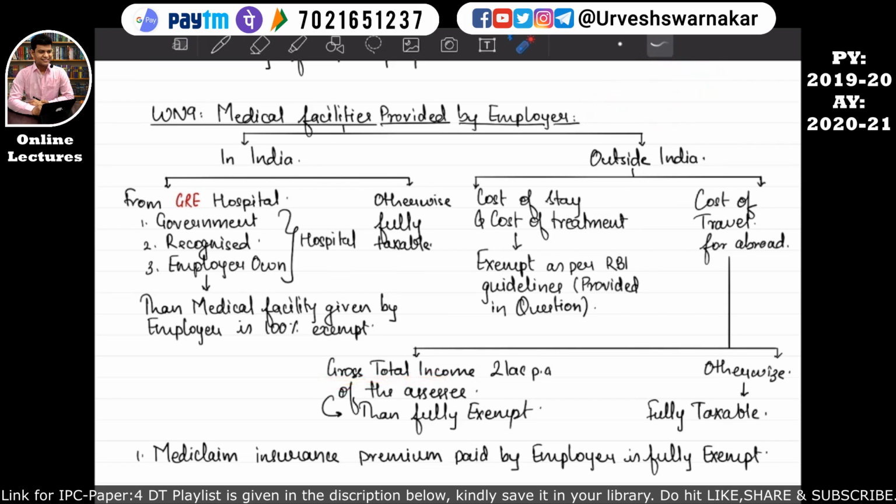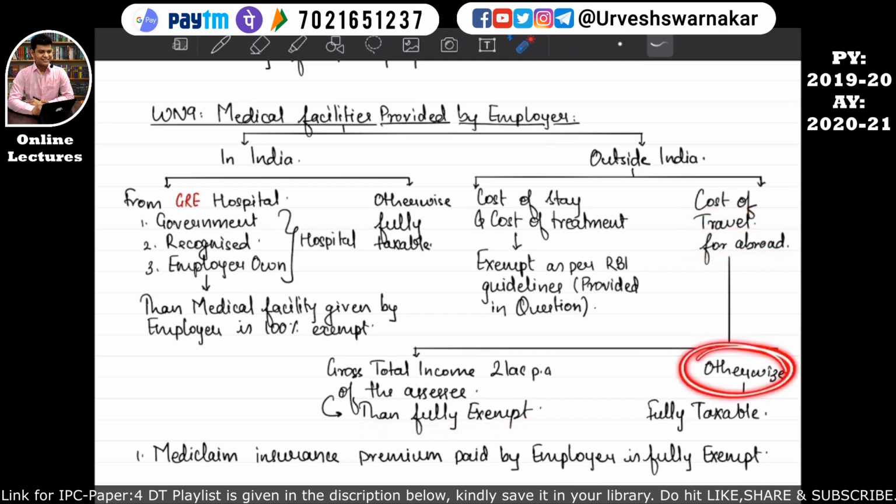If the gross total income, GTI, is 2 lakhs per annum of the assessee, then the full amount of the cost of travel for abroad is exempt. This employee is a poor employee because he has a gross total income of only 2 lakhs. That's why the employer is also paying the cost of travel abroad. So whatever cost of travel has been received by this employee earning a gross total income of rupees 2 lakhs per annum will be considered fully exempt.